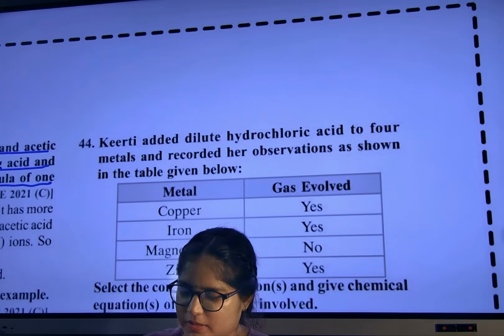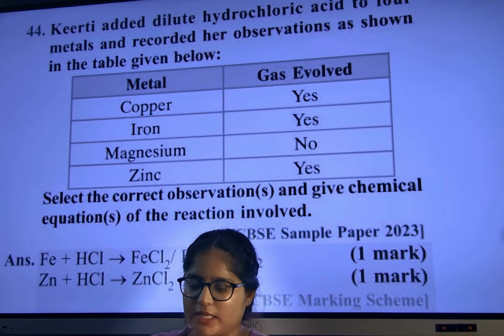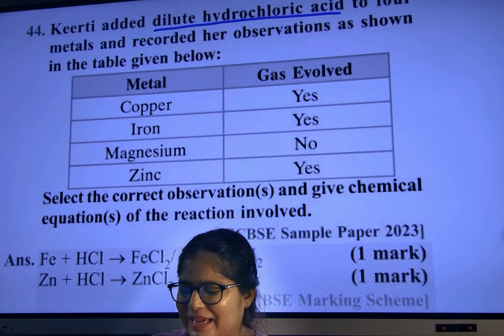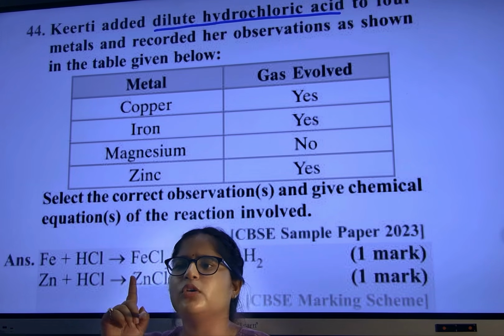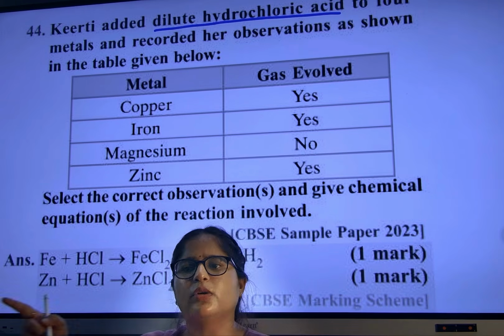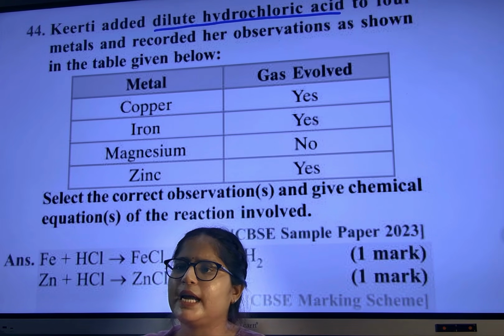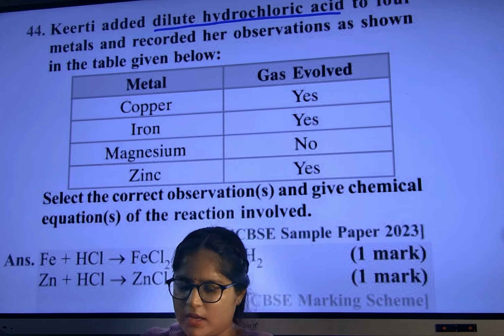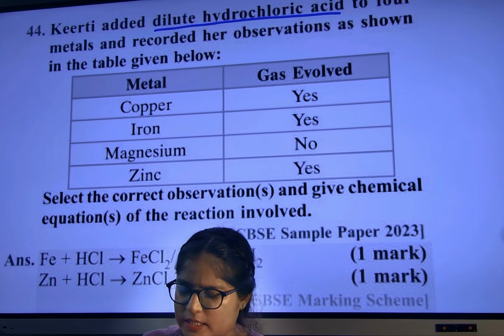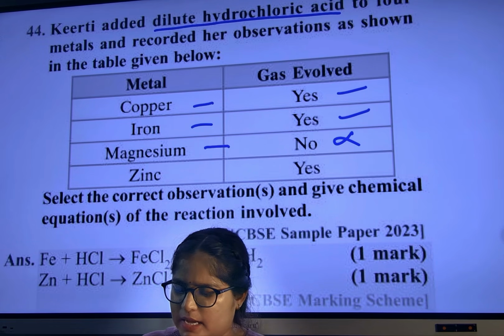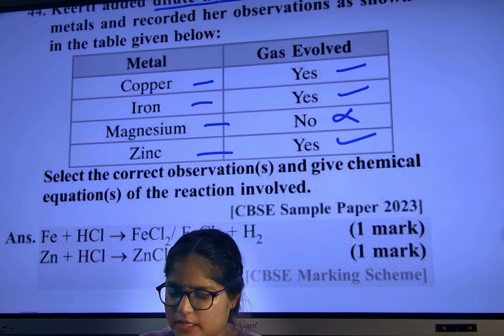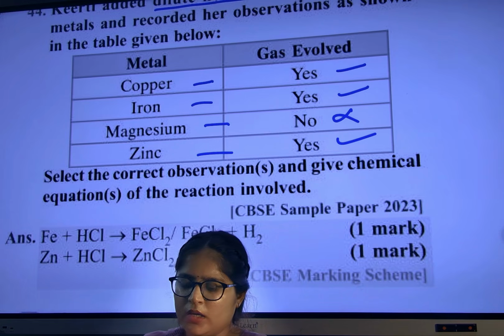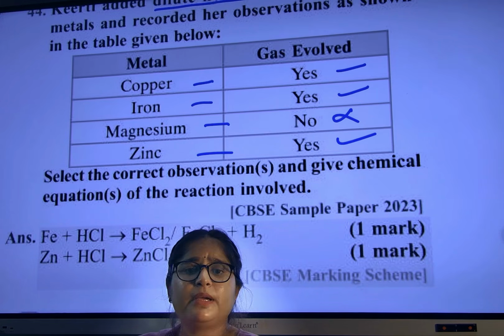Over. Next question. Kirti added dilute HCl. As soon as you see HCl, it should come into your brain: with zinc, hydrogen gas; with carbonate, CO2 gas, and CO2 turns lime water milky by forming calcium carbonate. For metals, she recorded her observation like this: copper, gas evolved; iron, gas evolved; magnesium, zinc. Select the correct observation and give the chemical equation for the reactions. So we know whichever metal is highly reactive.